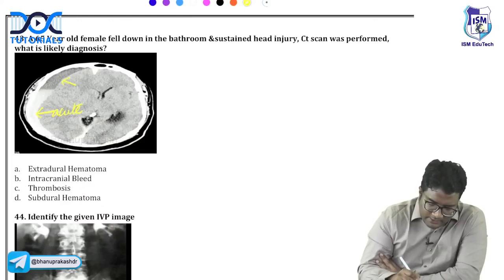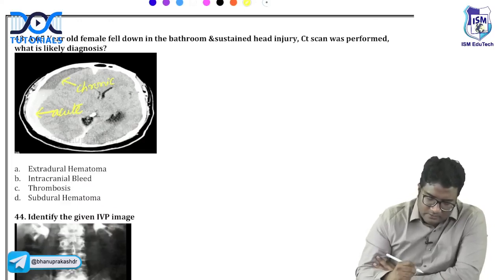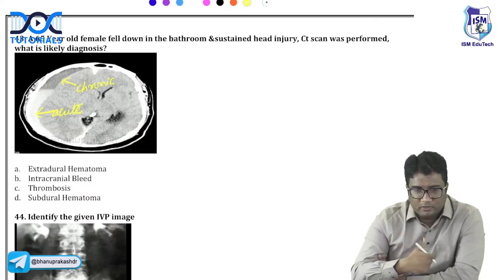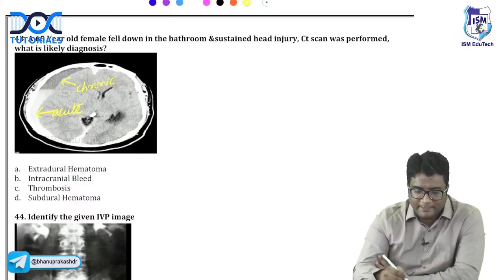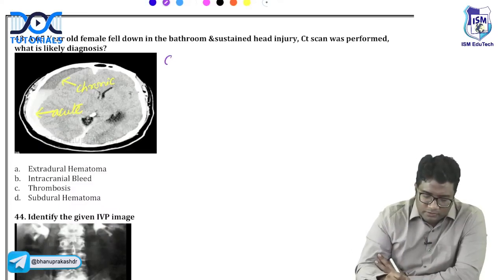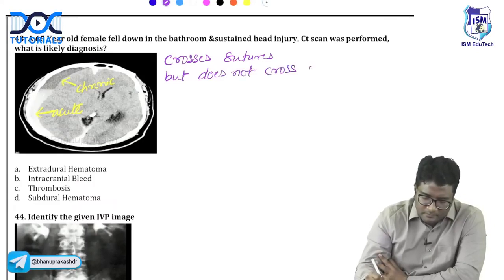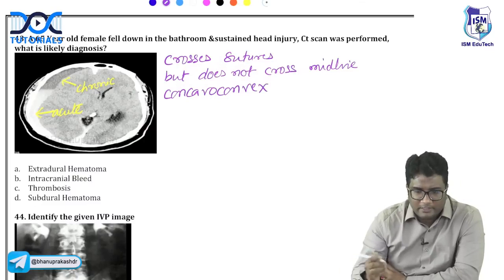The dark one is chronic. It is crossing the parietal bone, the frontal bone, right? It is going through the sutures, but does not cross the midline. It is concavo-convex, so crescentic.